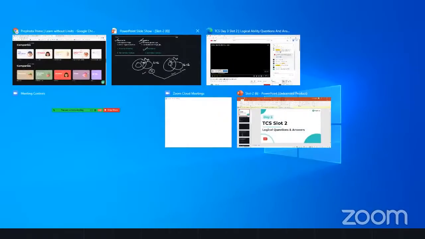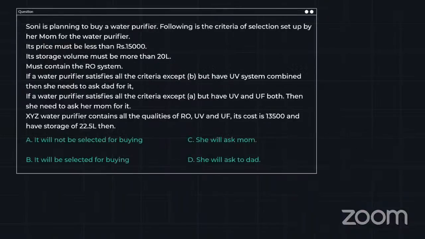Fine. Moving forward. Again, a selection decision table problem. Second problem, day three, slot two. I have seen two problems.